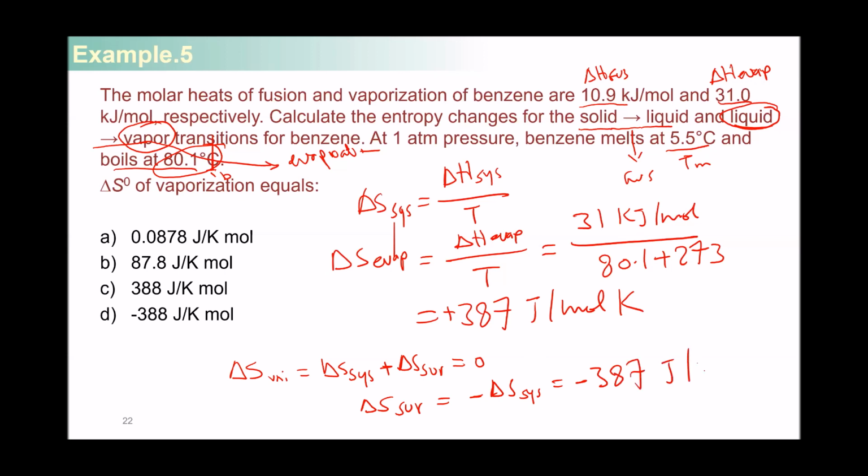87 joule per mole Kelvin. So as we said, this function, the Gibbs free energy function, is very important to make accurate predictions about spontaneity of any process, because it actually combines the two factors that affect spontaneity, which are enthalpy and entropy.